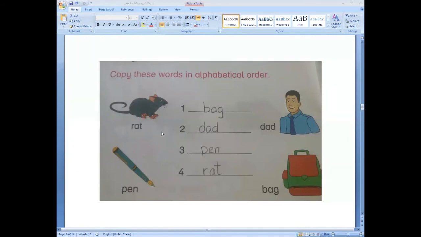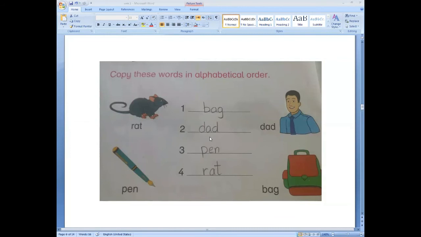Okay. Which letter comes after C? Yes. After C, letter D comes. Can you find any picture which is starting with letter D? Look here, rat, pen, bag. Yes, here is a picture which is starting with D, dad, D-A-D, dad. Dad is starting with letter D. So write down dad in the second line. Write down, yes, D-A-D, dad.